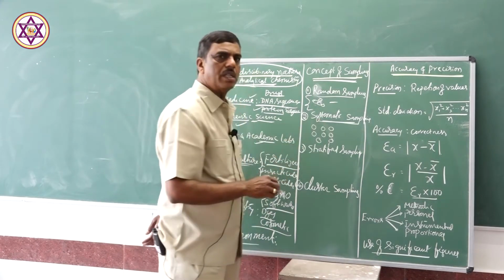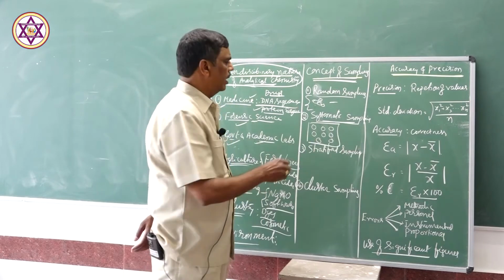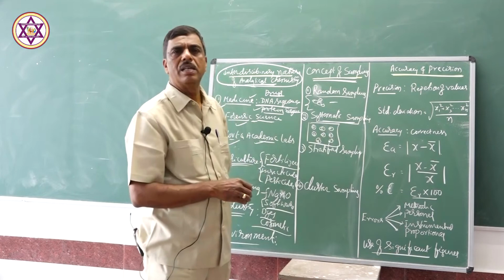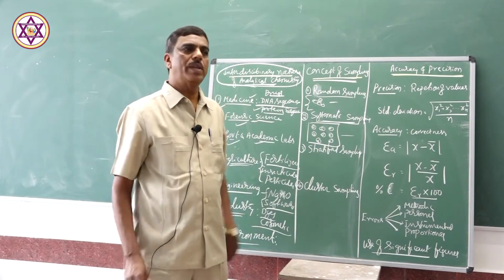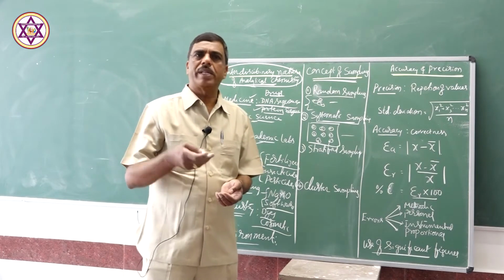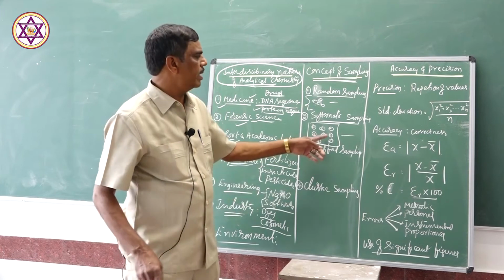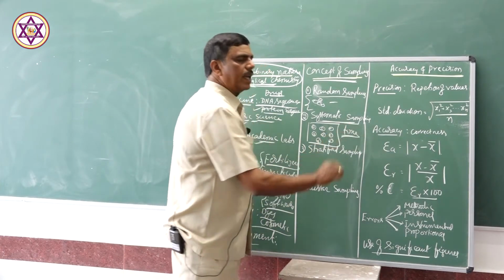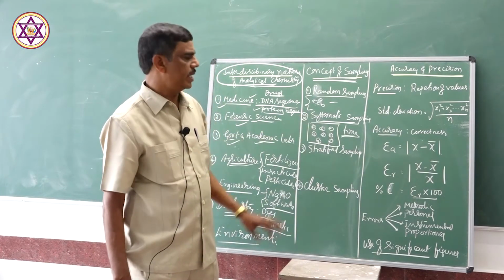Therefore, from the whole of the sample, a small amount is studied at regular intervals and the average is taken. That is systematic sampling. Whatever may be the change with time can be studied in systematic sampling. A regular time interval of study is considered here.